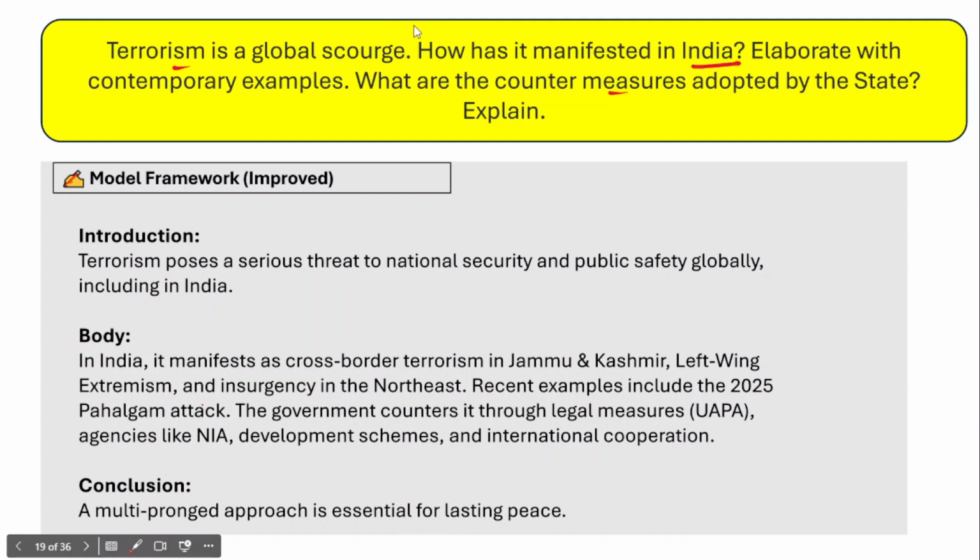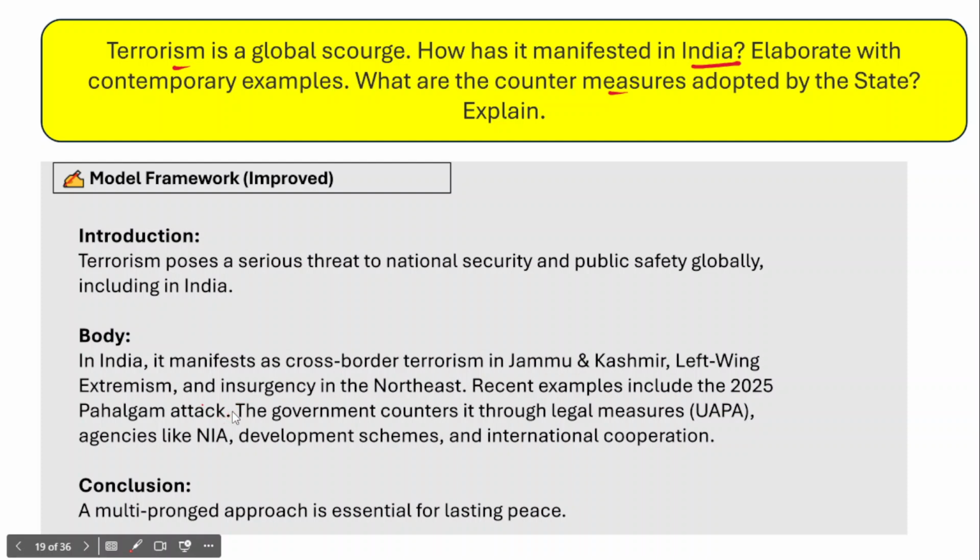Now, in the model framework, in the introduction itself, you need to briefly introduce what is terrorism. We all know that terrorism is a major threat to national security and public safety around the world, and it is a national security concern for India as well. In the body part of the answer, you need to mention how terrorism has manifested in different forms. Firstly, in the form of cross-border terrorism in Jammu and Kashmir, left-wing extremism in several parts of India, insurgency in the northeastern part of India. And you could also mention recent examples like the Pahalgam terror attack.